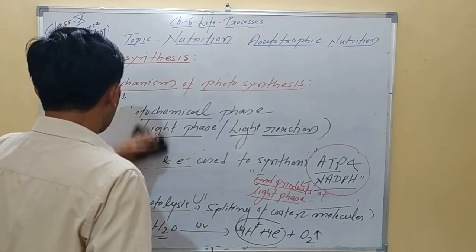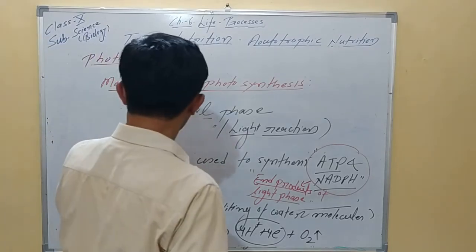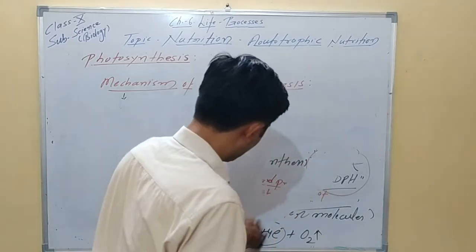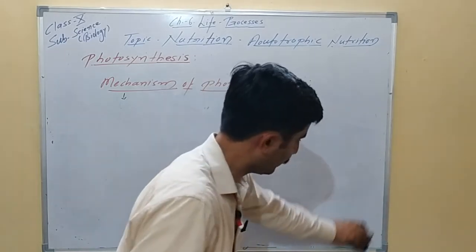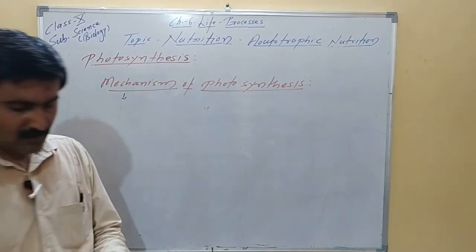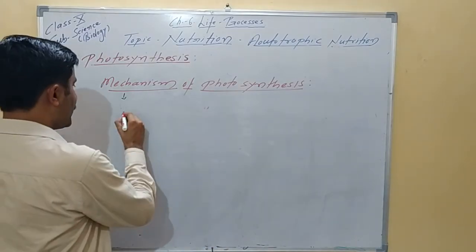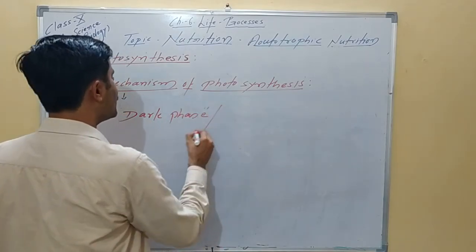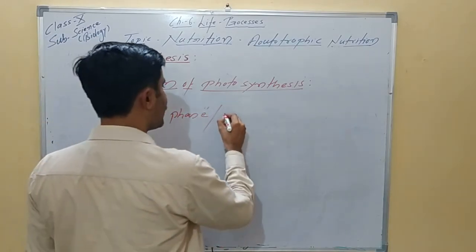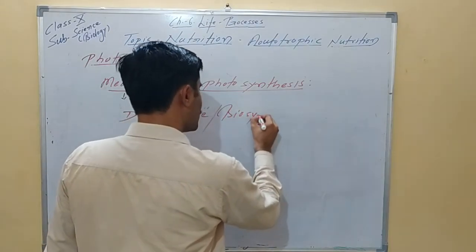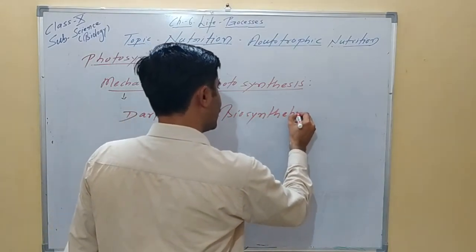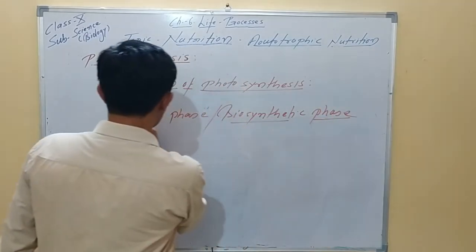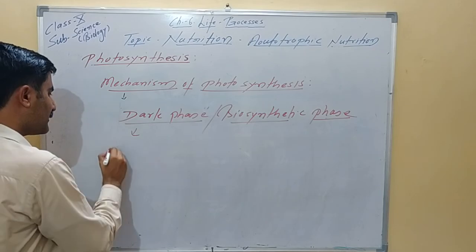So let's quickly look into the biosynthetic phase also. Let's look into the dark phase. Why is it called the dark phase? Because there is no need of sunlight. This is the light independent or biosynthetic phase. So please keep in mind what happens in the biosynthetic phase.